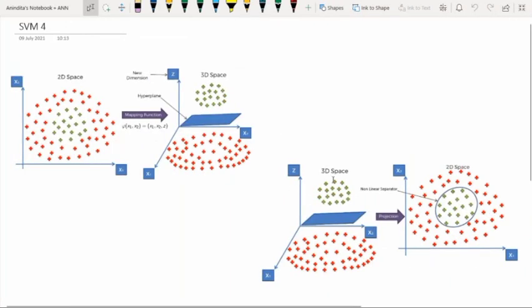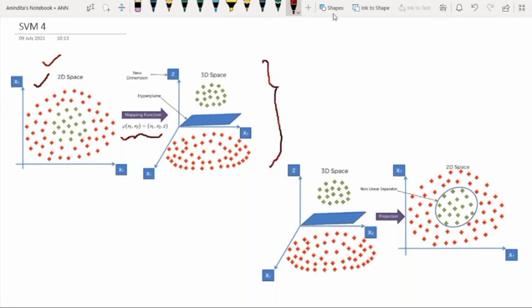Now consider this situation again. I'm not using SVM, I am just trying to use some simple mathematical concept to separate this red and green block. So 1D space is over, now consider a 2D space. In this 2D space, this is the non-linearly separable data. Same technique I am using: I derive a mapping function, and after applying it, we create a 3D space.